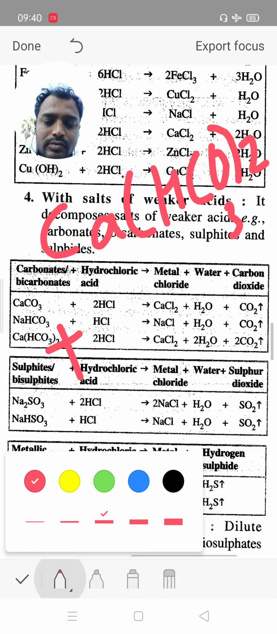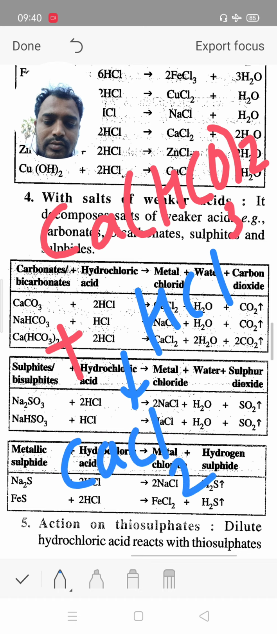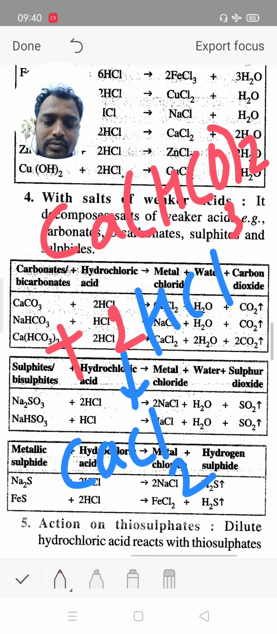React with HCl. In this, calcium combined with Cl means calcium chloride. So we need hydrochloric acid 2 times because there are 2 Cl. Then we get calcium chloride.